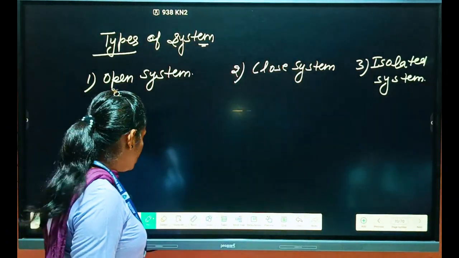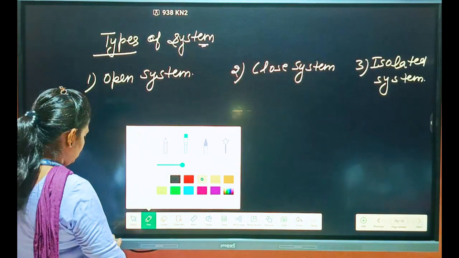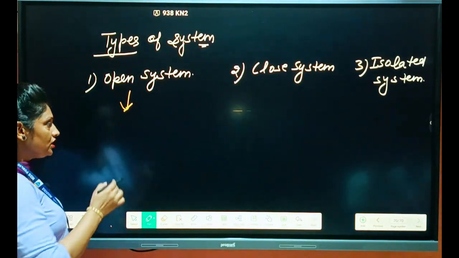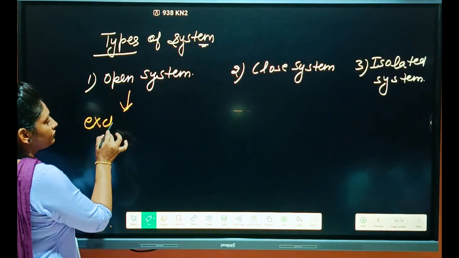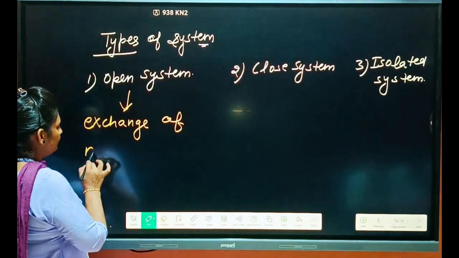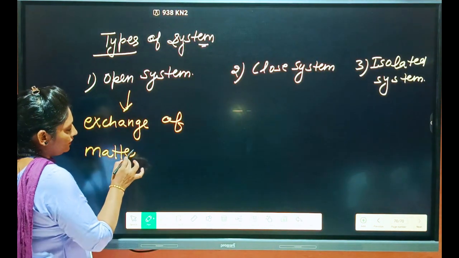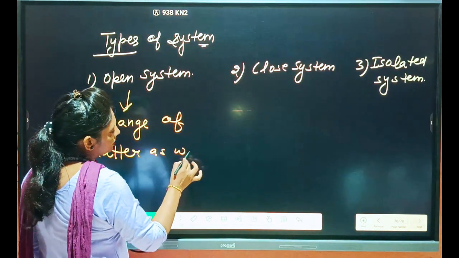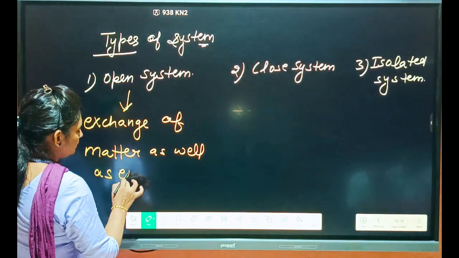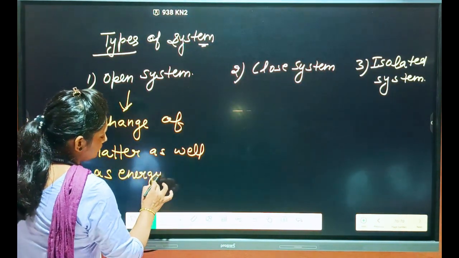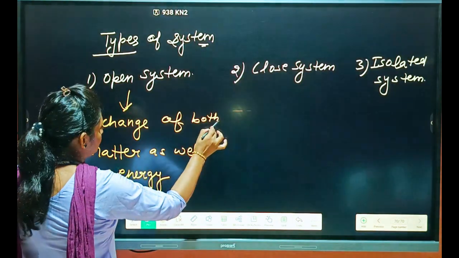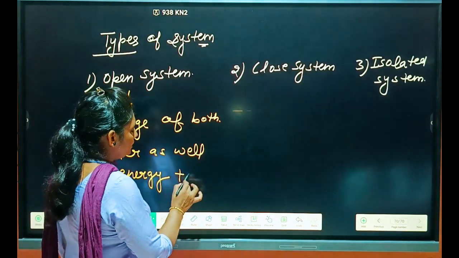Open system is the system in which exchange of both matter as well as energy takes place.